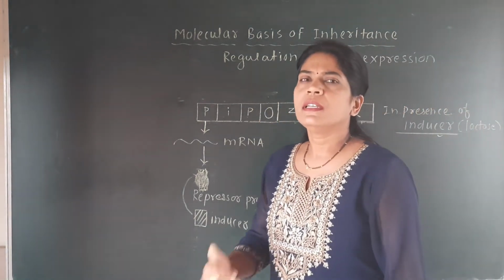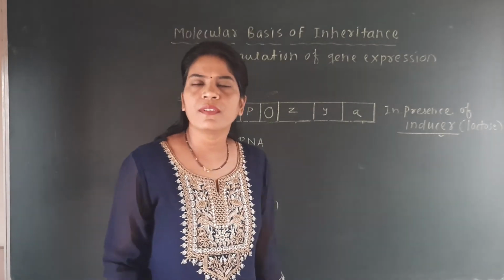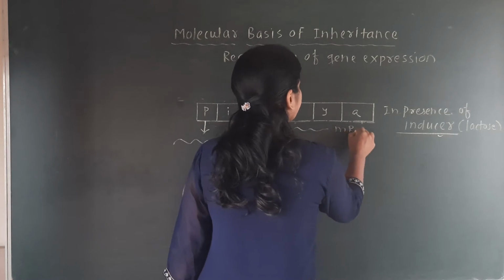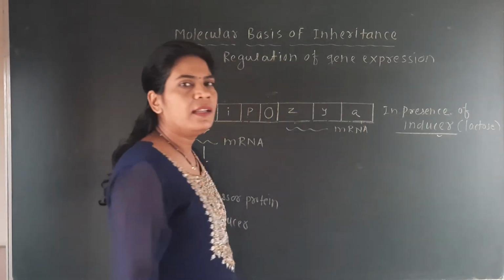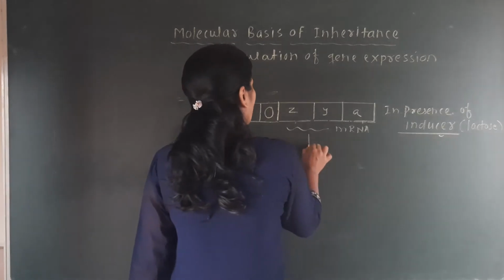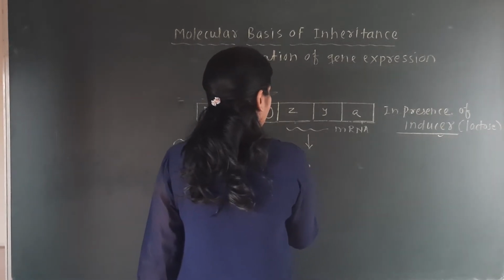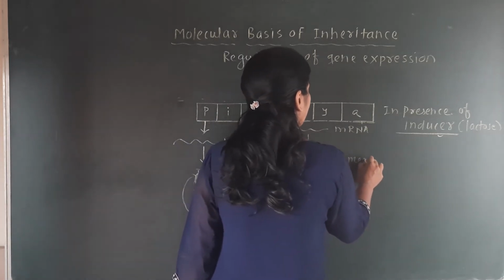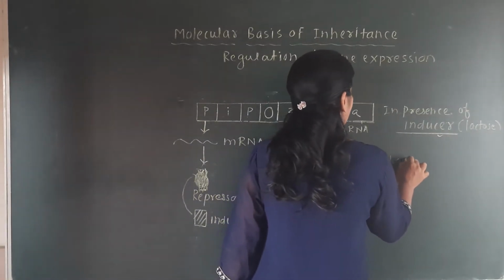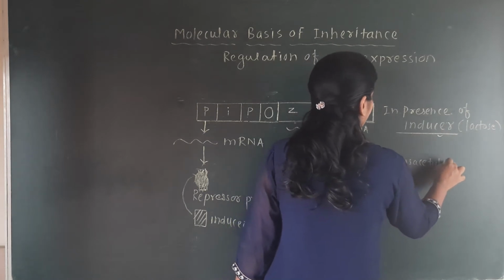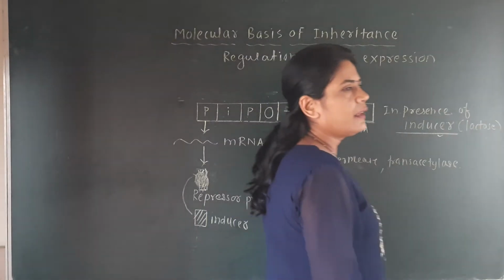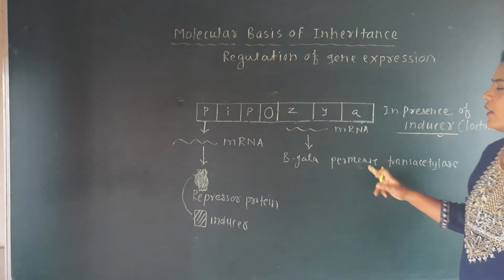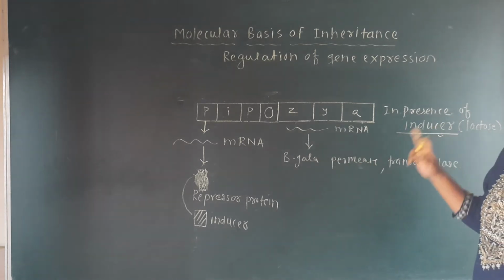The operator site is free. It allows the RNA polymerase to synthesize first the mRNA. Okay, then from this mRNA there will be formation of these three enzymes. One is called beta galactosidase, another one is called permease, and then a transacetylase. So here there will be formation of these three enzymes, and again the same point is that the permease enzyme allows lactose into the cell.